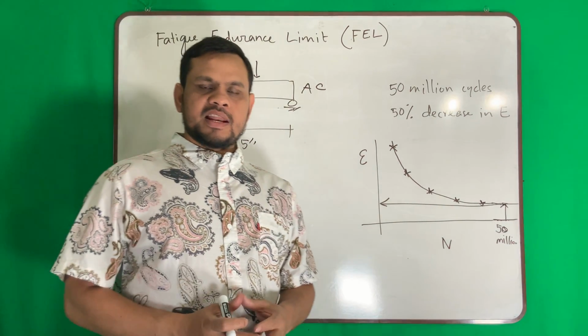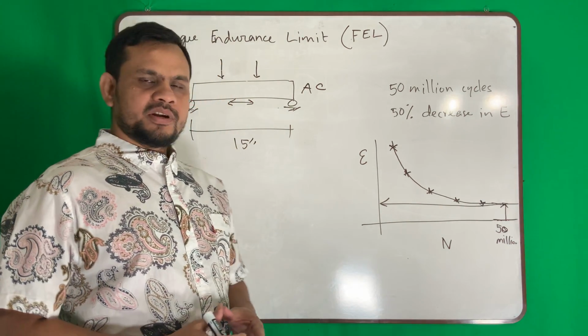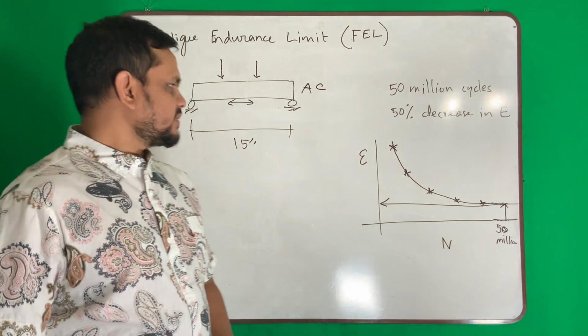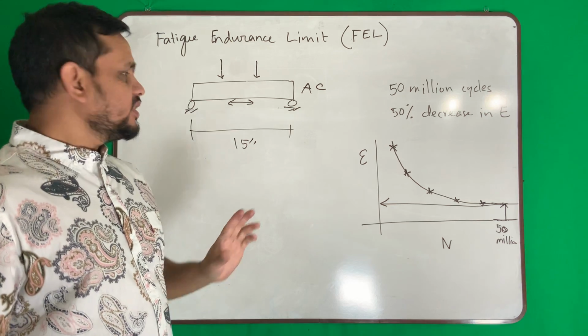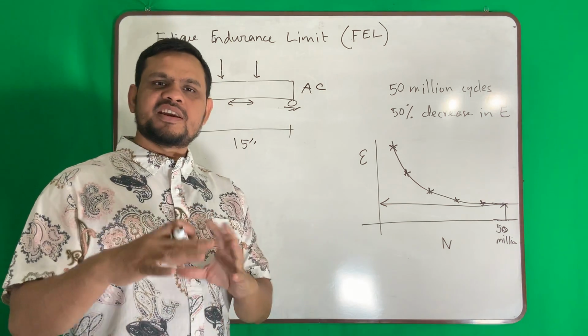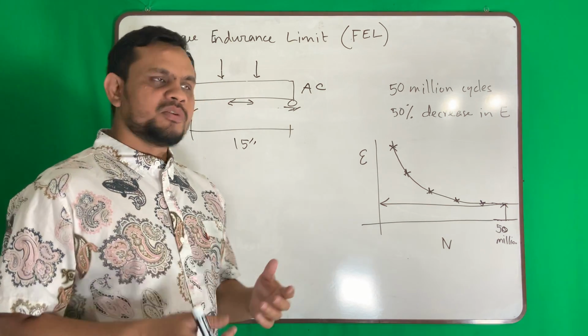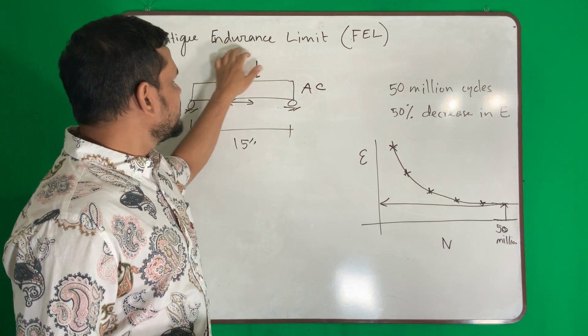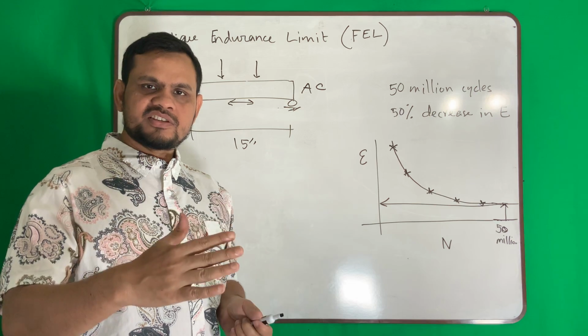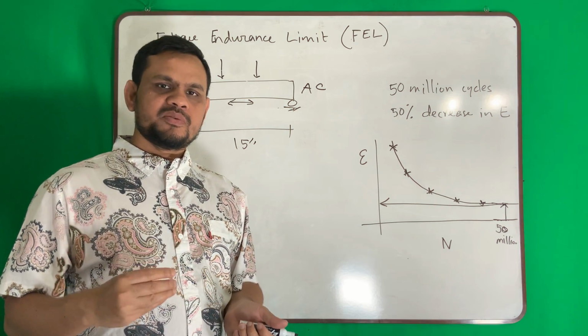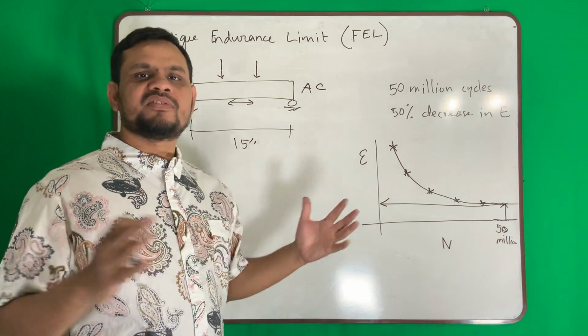Let us discuss another material property or performance of asphalt concrete. It is fatigue endurance limit. So hopefully you know what is fatigue. Fatigue is the damage due to repeated load, and fatigue endurance limit means the limiting value of the stress or strain below which the material will never fail.